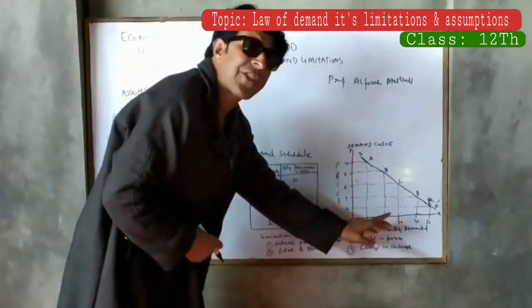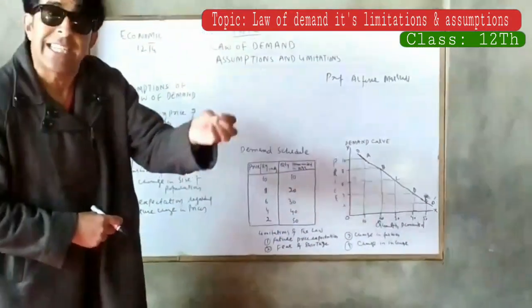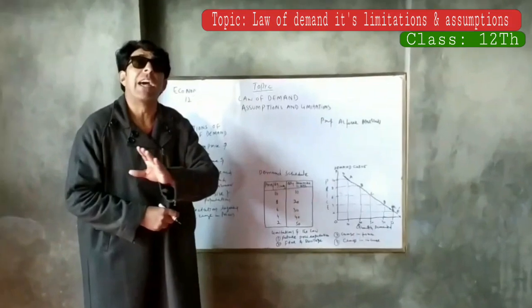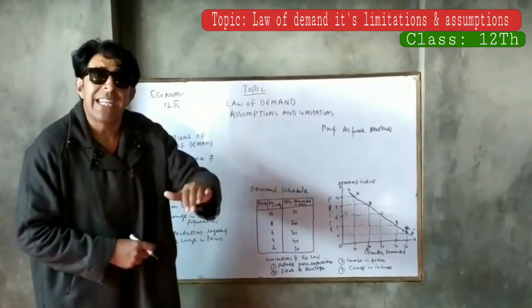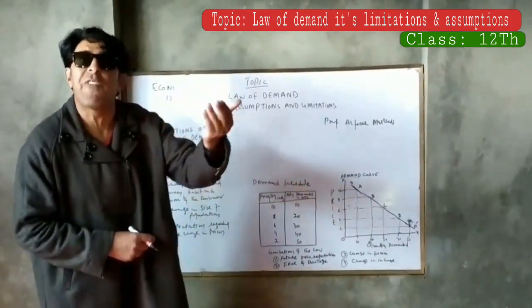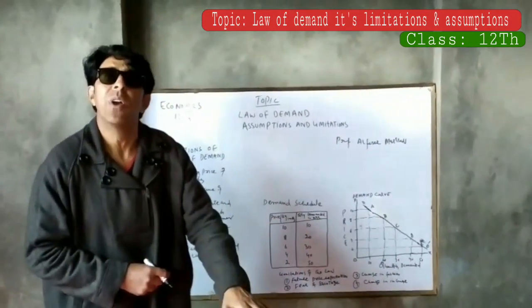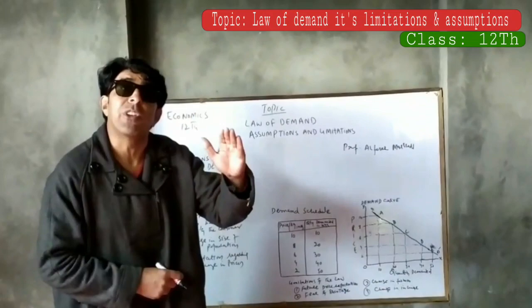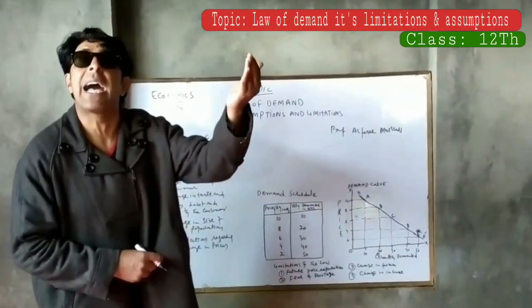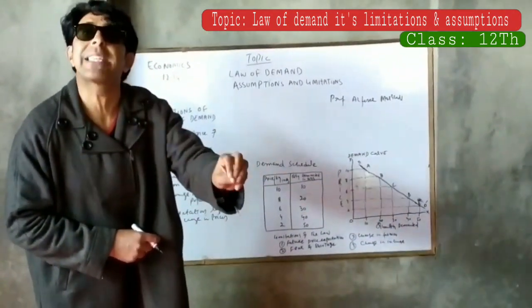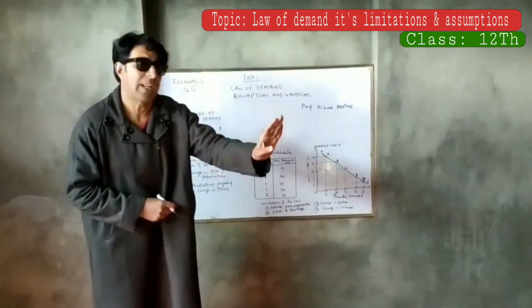Then change in fashion. This is one of the important and significant limitations where the law is not applicable. When a commodity goes out of fashion, people do not demand more of it, even if the price is low. When it is in fashion, people demand more of it, even if the price is high. So there is no influence of prices in case of fashion. Law of demand is not applicable.